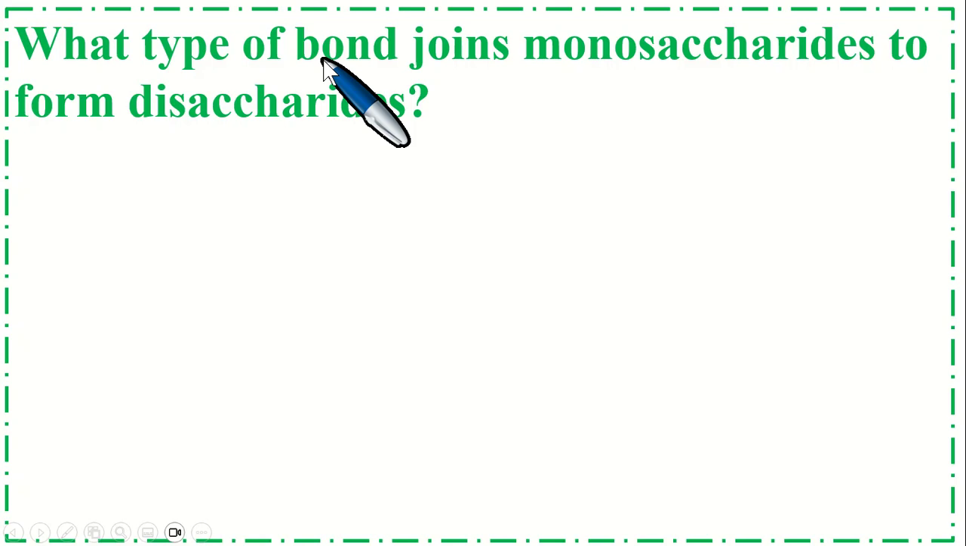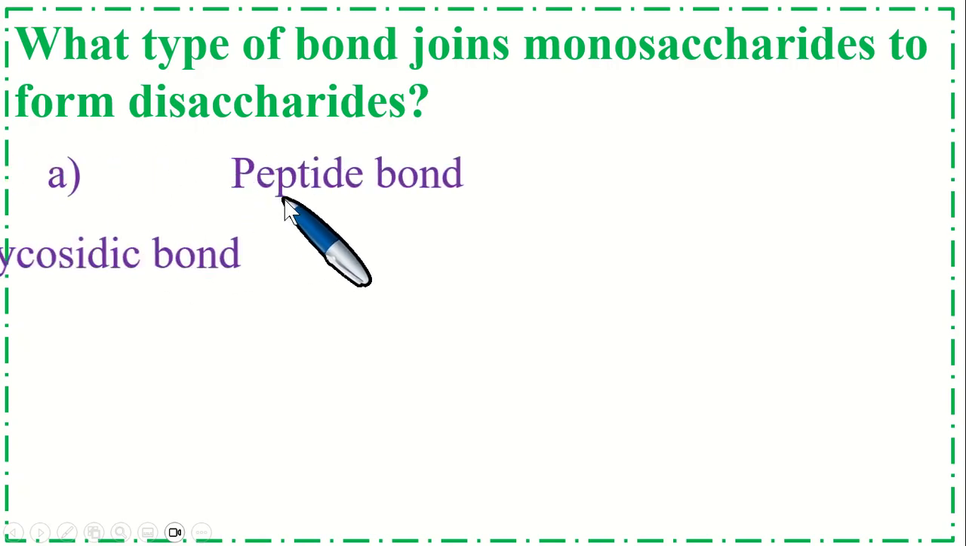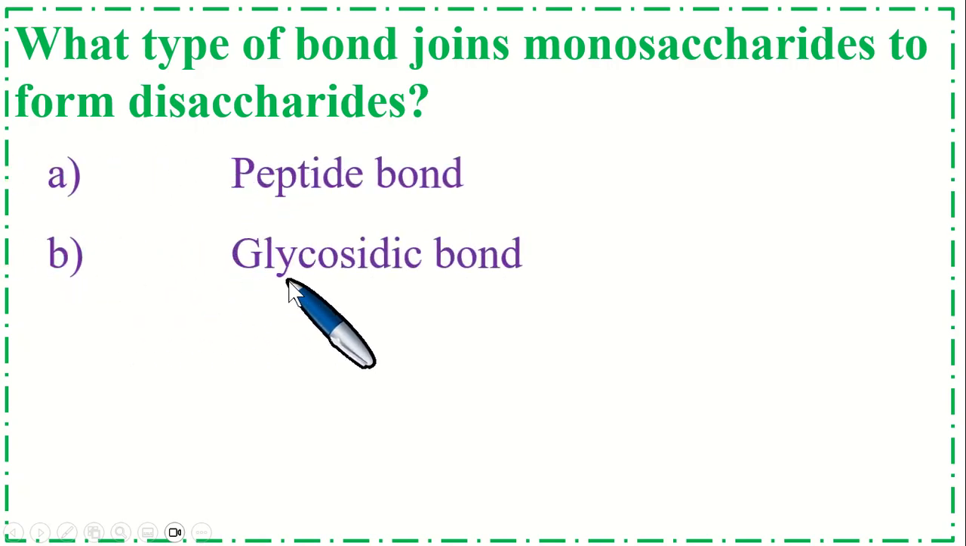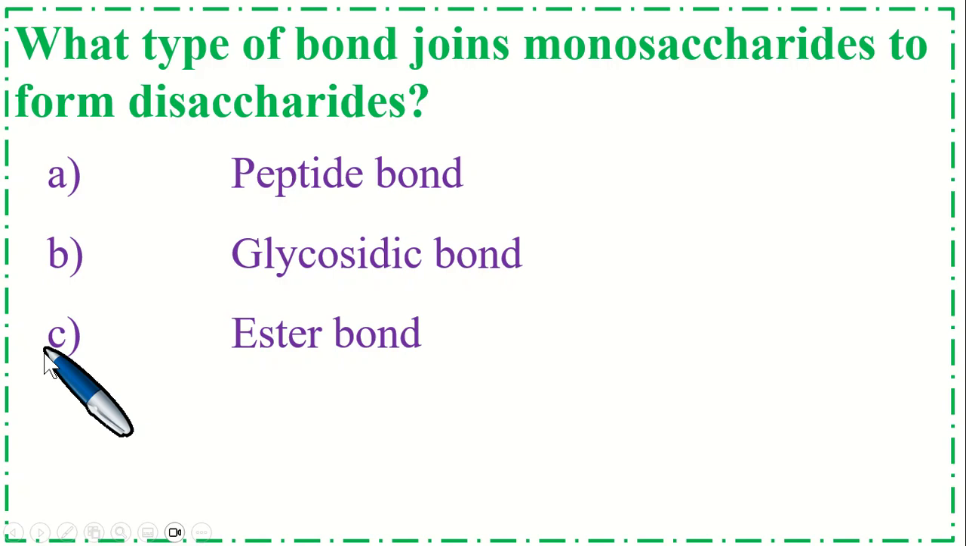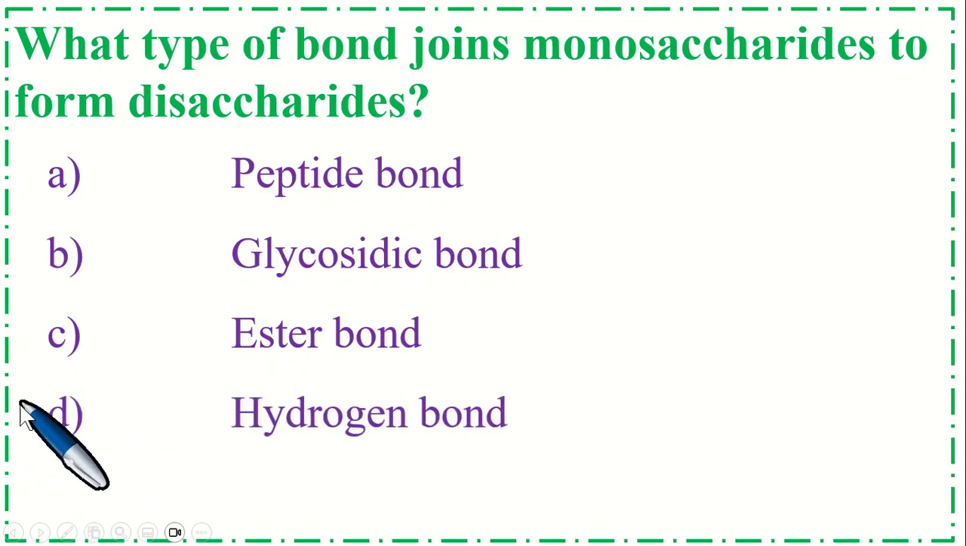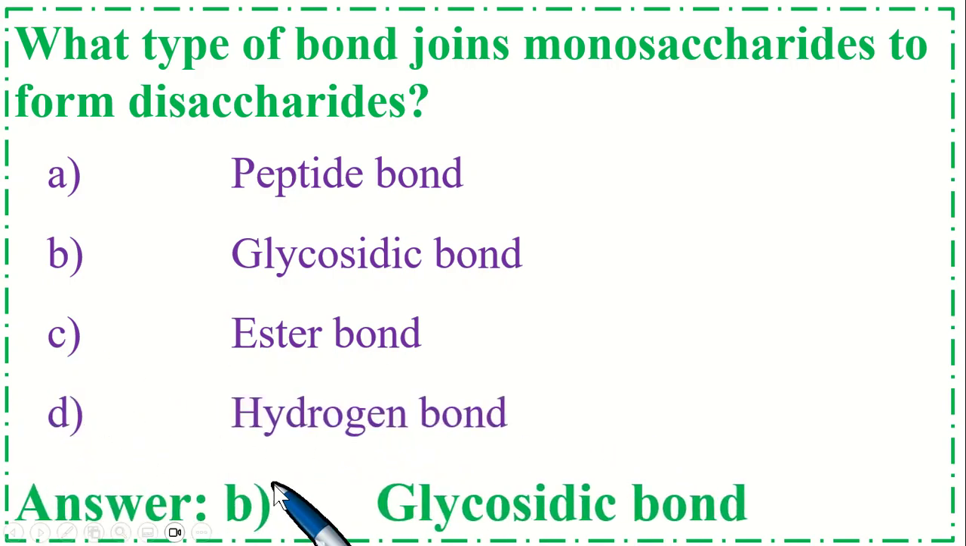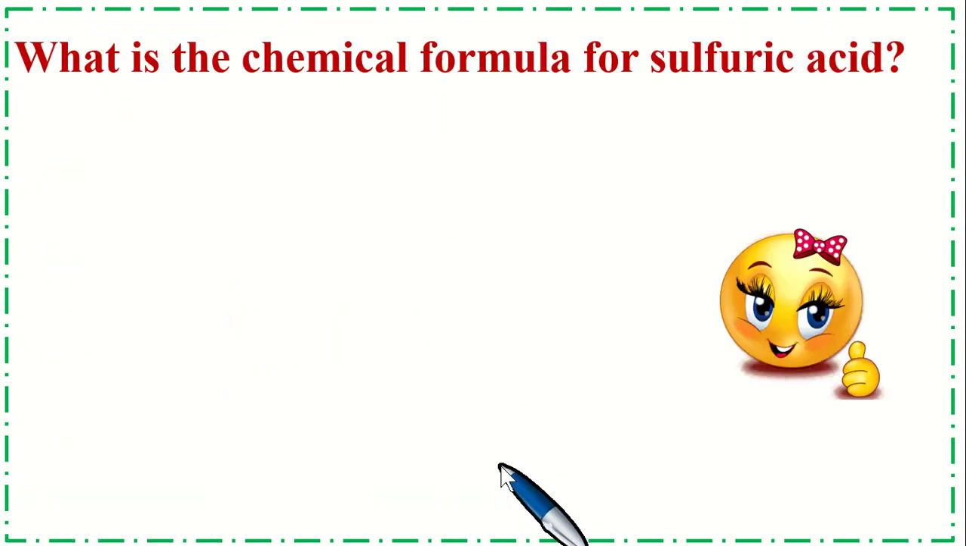What type of bond joins monosaccharides to form disaccharide? Option A, peptide bond, B, glycosidic bond, C, ester bond, and option D, hydrogen bond. So the correct option is B, glycosidic bond. So this is very important MCQs.